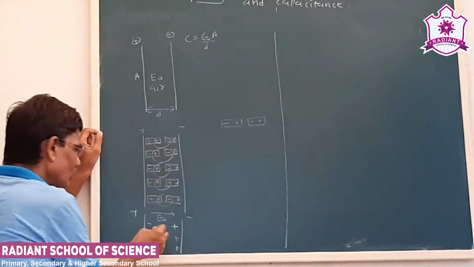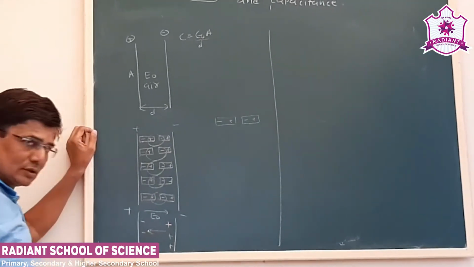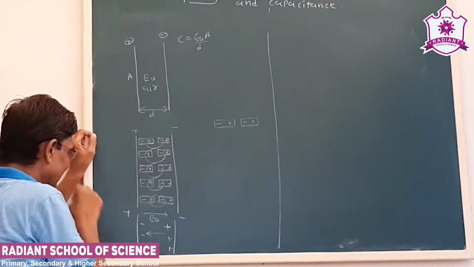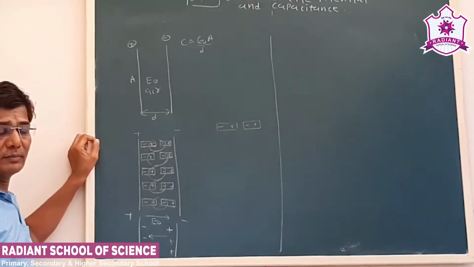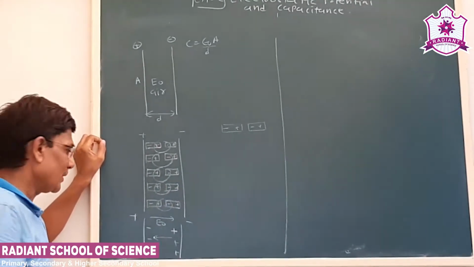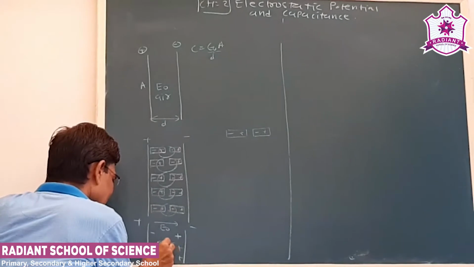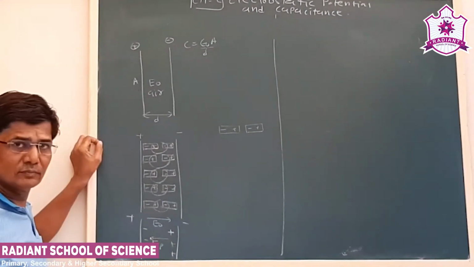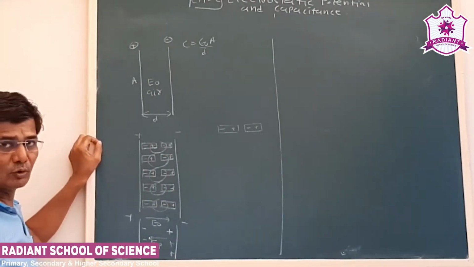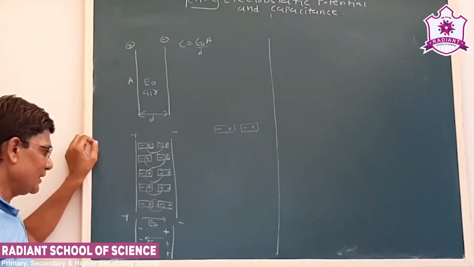But what we have seen, because of the presence of the dielectric, a dipole moment is induced in between the plates of the capacitor. That is because of the presence of the dielectric material. That field will be in the opposite direction, and that is because of the polarization that we call as EP.